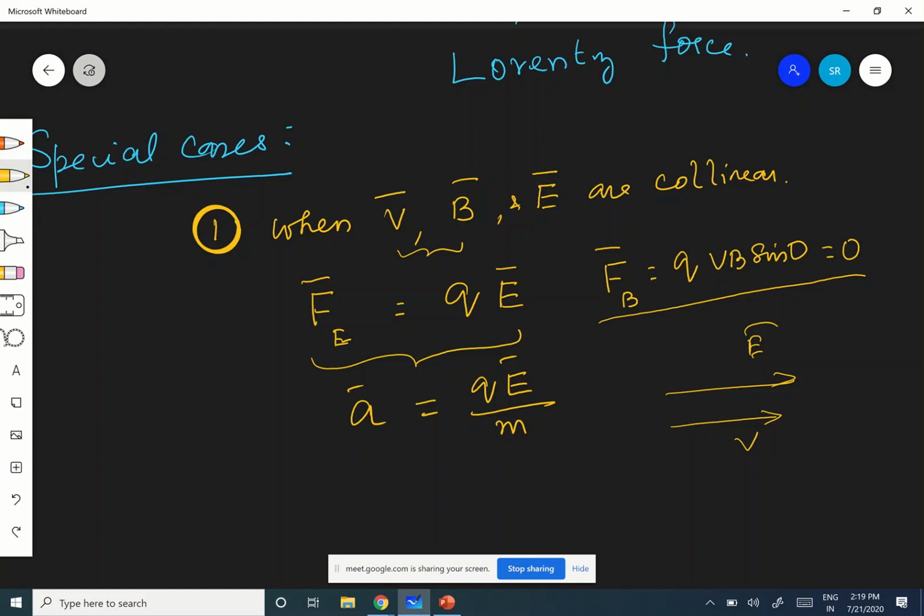Momentum, Ayushri? Ma'am, it will change. Why will it change? Because it depends on velocity. Yeah, mv. Okay, p is equal to mv.